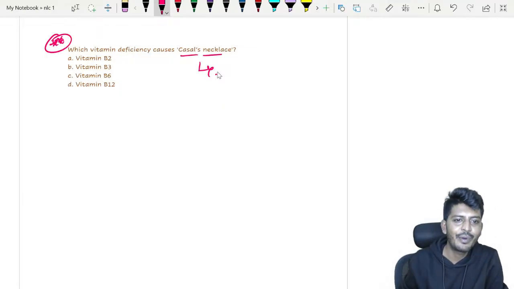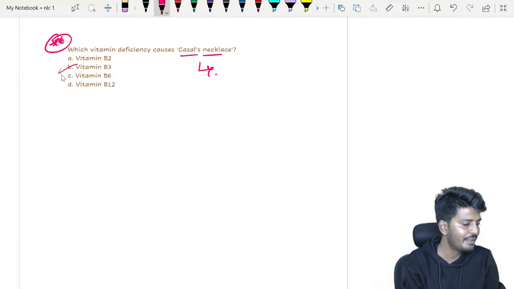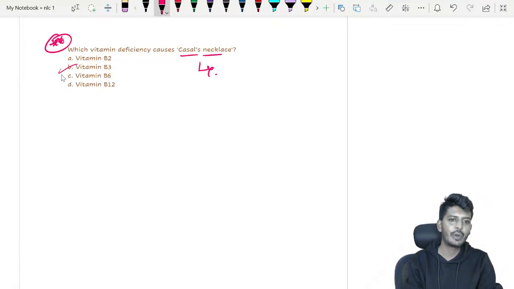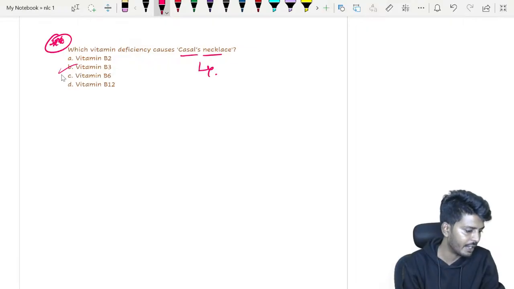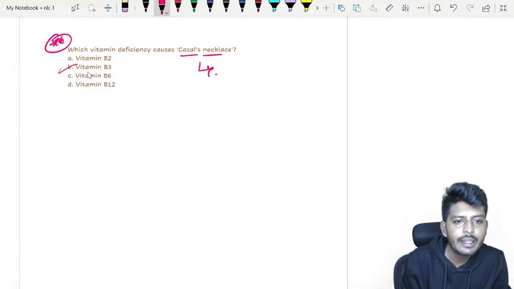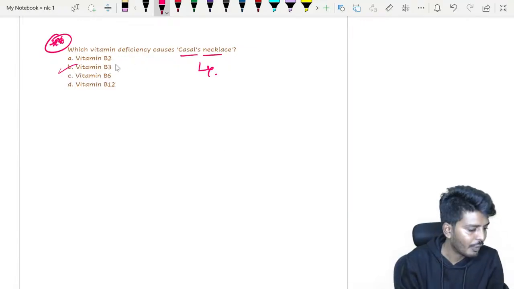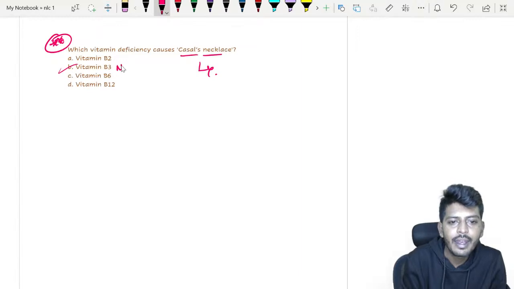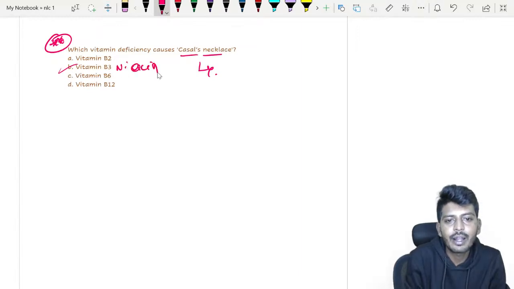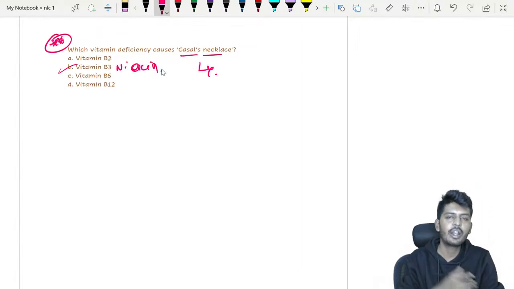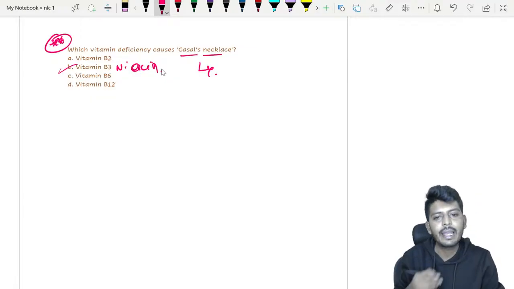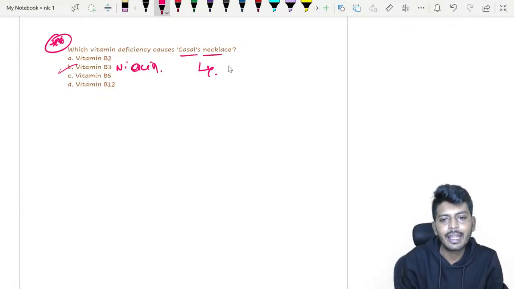So the answer is vitamin B3. Very good. It is B3, not B6, my dear students. Don't get confused. Vitamin B3 is also called niacin. What are the 4 Ds we are going to get in pellagra? We are going to get Casal's necklace. Casal's necklace is a symptom of pellagra.